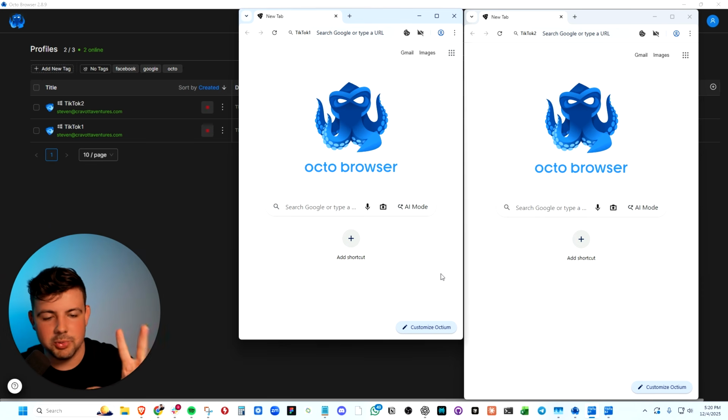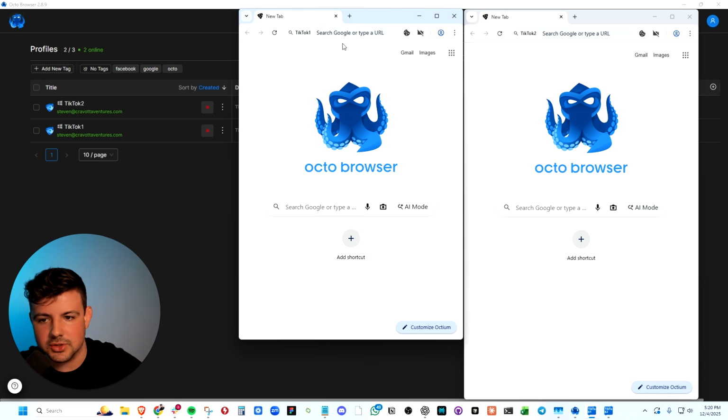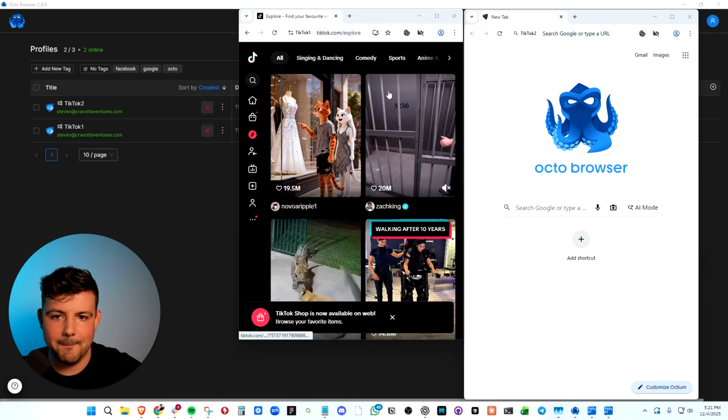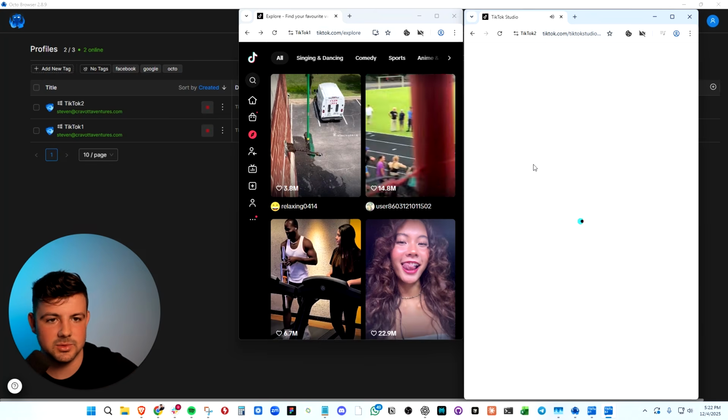I now have two profiles in different proxies, this one in the US, this one in Canada. And we can save the login details to our TikTok account. So every time that we open this browser, it will open our TikTok account and we will be able to operate as if we're in these different locations. And again, TikTok will not know that I am the same person running both of these accounts. So boom, as you can see, we can open TikTok here. We can post from these accounts live from this proxy as well.